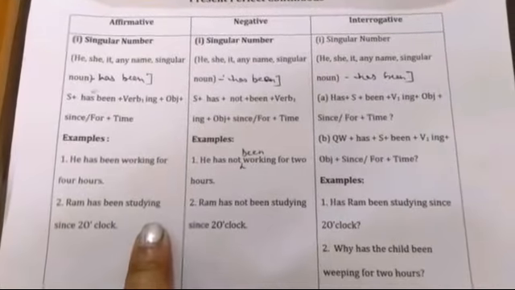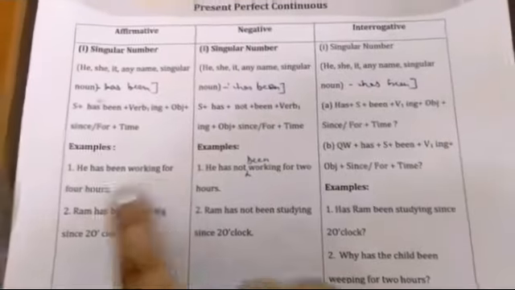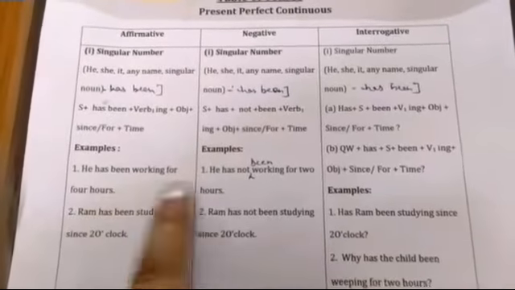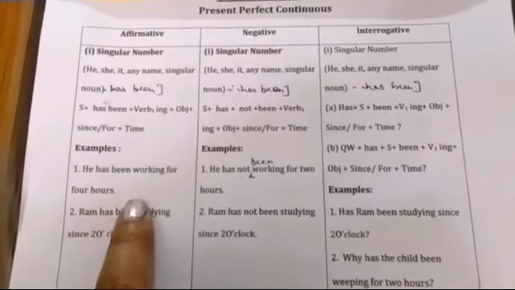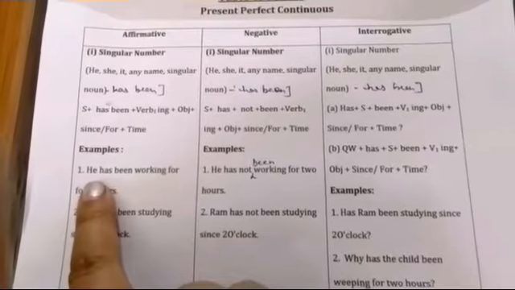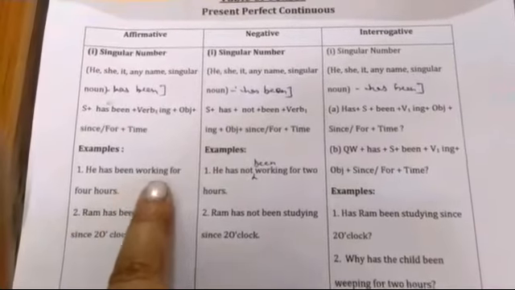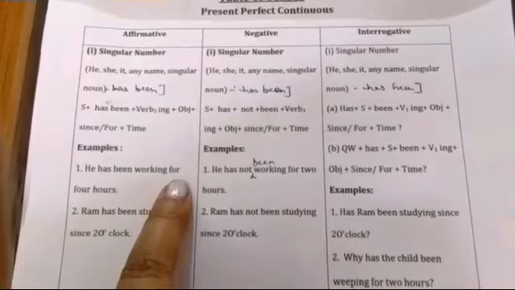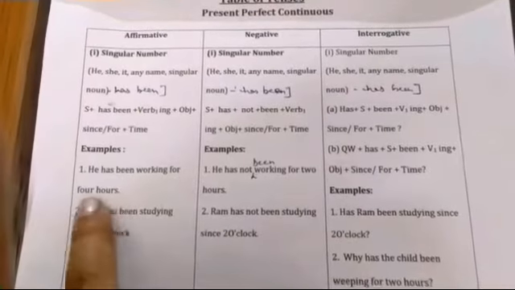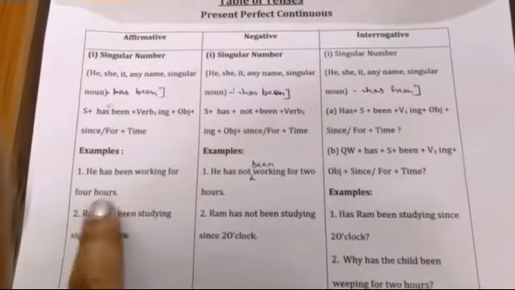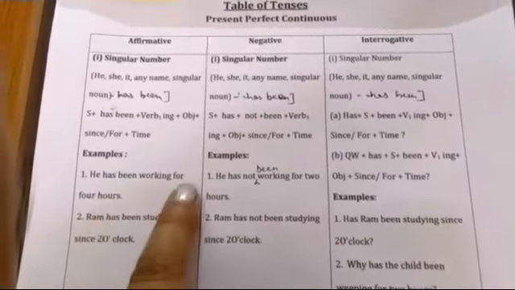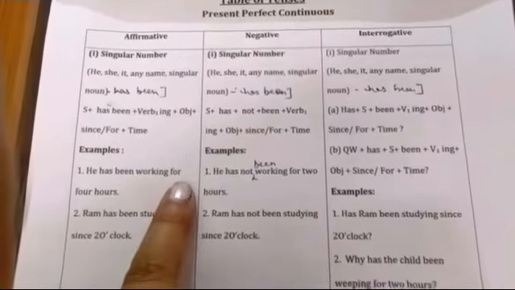These are the examples. You can see here the example. He has been working for 4 hours. He, singular number, then has been, then verb first form plus ing, then we put for, because 4 hours is the period of time, the duration of time. That's why we put for before it.